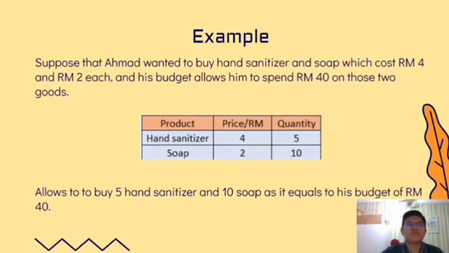Straight to the example, suppose that Ahmad wants to buy hand sanitizer and soap, which cost 4 ringgit and 2 ringgit each, and his budget allows him to spend 40 ringgit on those two goods. We assume that Ahmad will adjust his consumption so that the utility maximizing condition holds for the two goods, where the ratio of marginal utility to price is the same for both hand sanitizer and soap. So it allows him to buy 5 hand sanitizers and 10 soaps, which equals his budget of 40 ringgit.